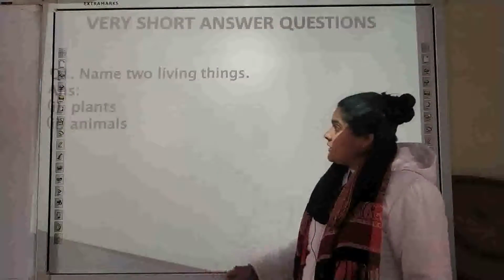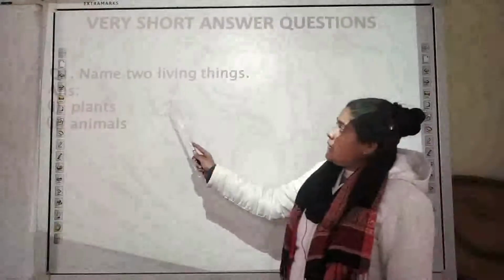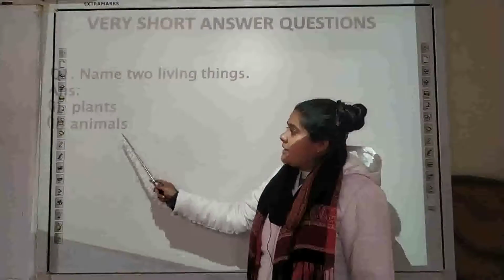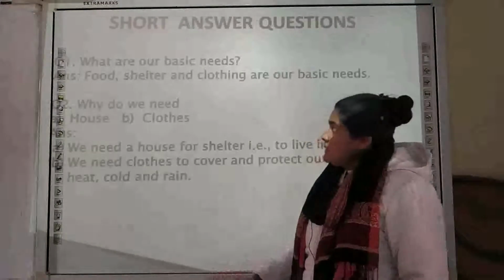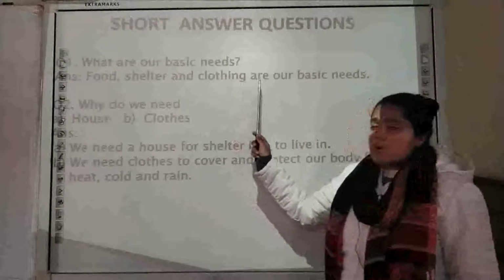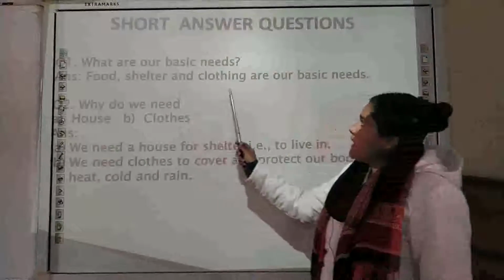Now moving on to the next part. Here is a very short answer type of question: name two living things. Any two living things you can name. That is plants and animals. The next is a short answer type of question. What are our basic needs? What basic things are required for our survival? We require food, shelter and clothing.